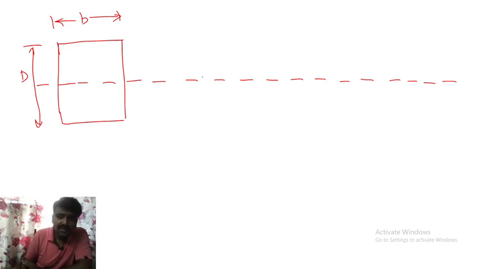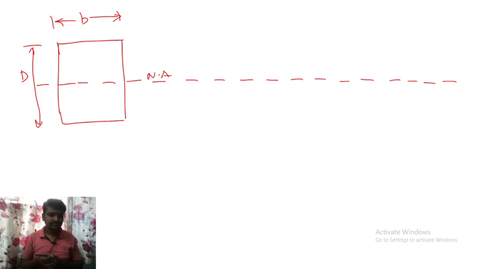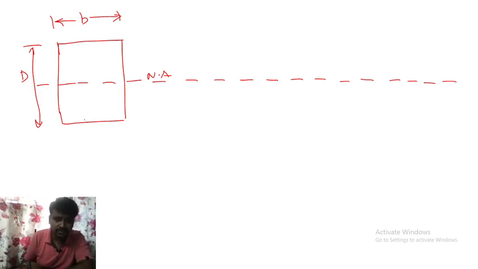Let me think. This is called neutral axis. So what do you mean by neutral axis? Where stress and strain are zero. That point we call the neutral axis, where stress as well as strain should be zero.